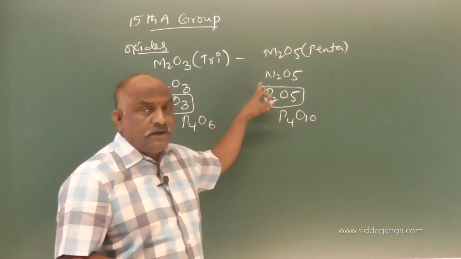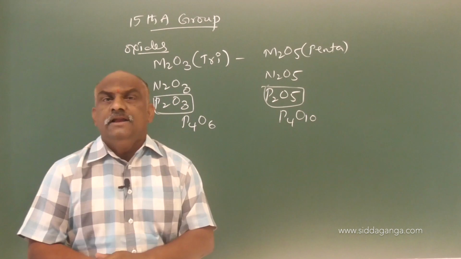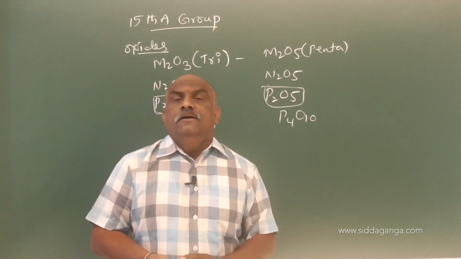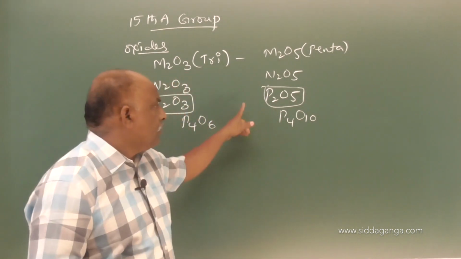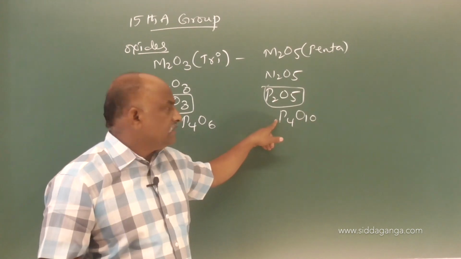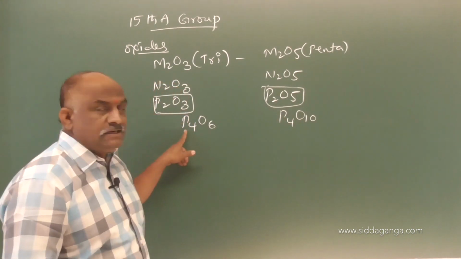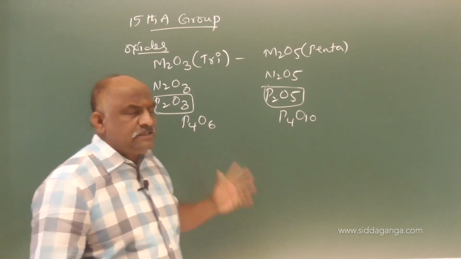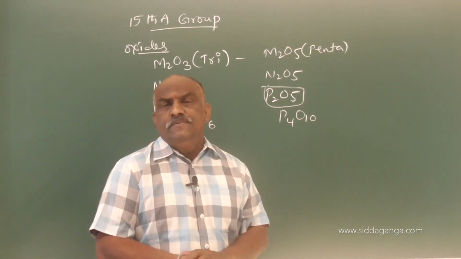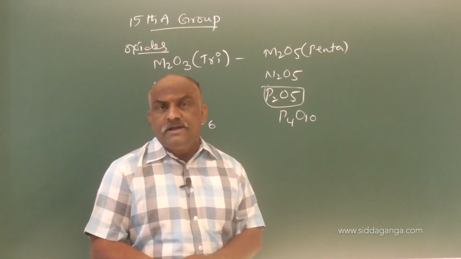Due to that, nitrogen is diatomic while the rest of the elements except bismuth are tetraatomic. P4 is phosphorus, phosphorus pentoxide, phosphorus trioxide, like that arsenic trioxide, arsenic pentoxide, antimony trioxide, antimony pentoxide.